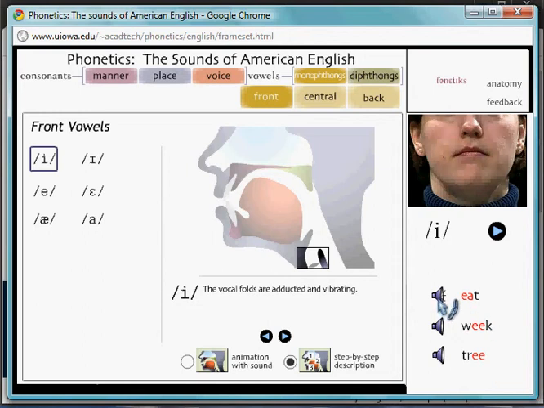First, here, then repeat. Eat. Week. Tree. Well, that's it. When you are done, pick another tab and practice other sounds.